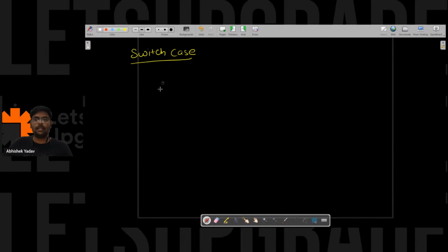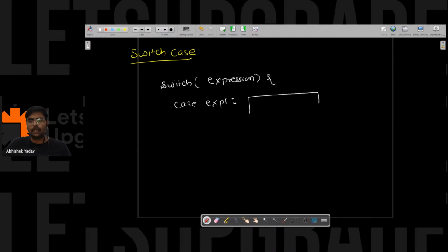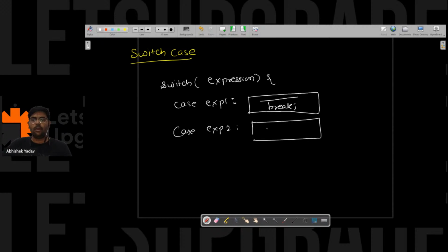Okay, it's the syntax part. So what you have to write? You have to write switch, and after that the expression. After that you write case expression 1 colon, and then the body, and at the end you write the break keyword. Case expression 2, again the body and the break keyword.